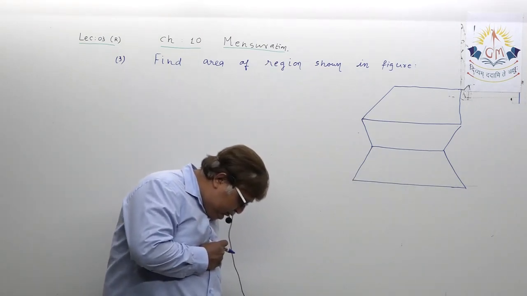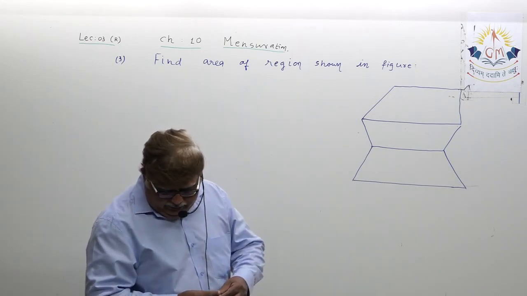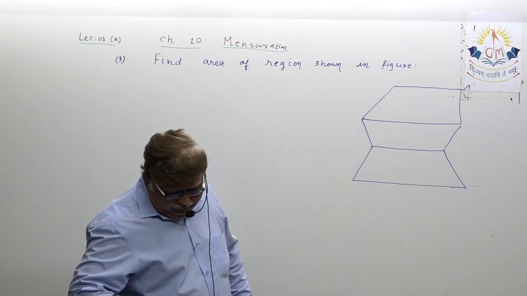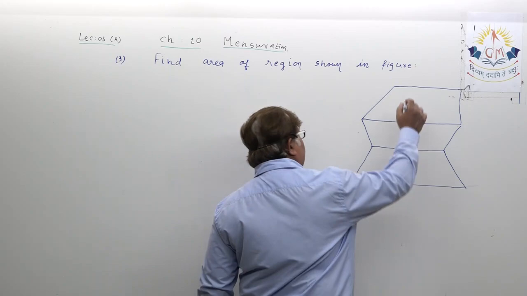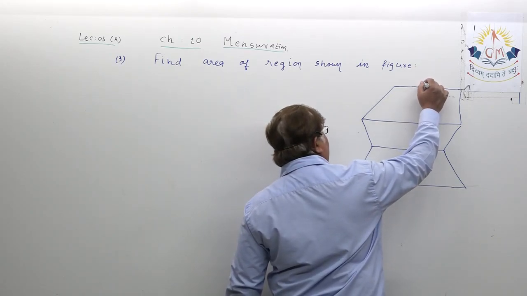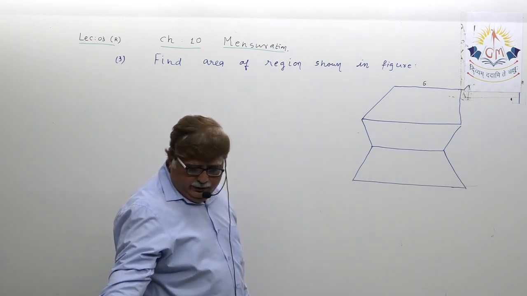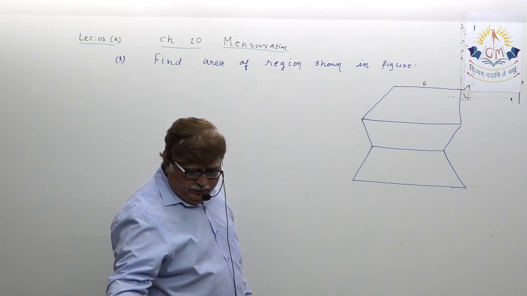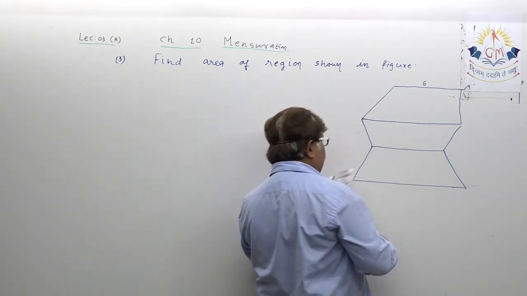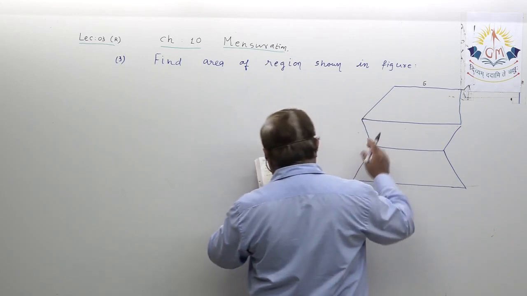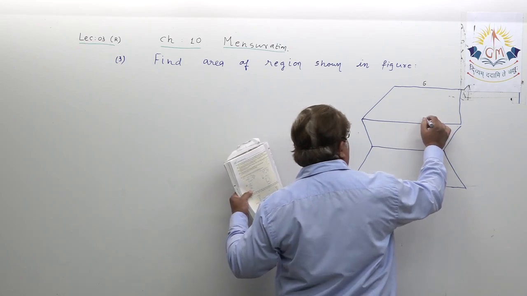And now in this, some of the measurements they have shown, okay? This is given 6 cm. I am not writing centimeter. Then this is written 6, this is also written 8.